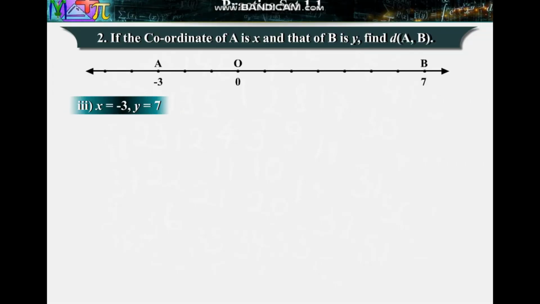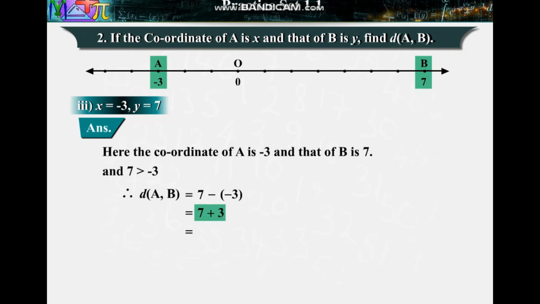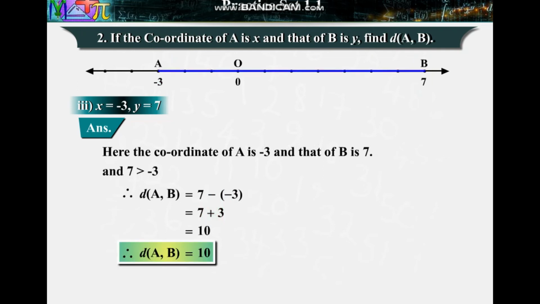Three. X is equal to minus 3. Y is equal to 7. Answer. Here the coordinate of A is equal to minus 3 and that of B is 7. 7 is greater than minus 3. Therefore, distance between points A and B is equal to 7 minus of minus 3, which is equal to 7 plus 3, which is equal to 10. Therefore, distance of points A and B is equal to 10.